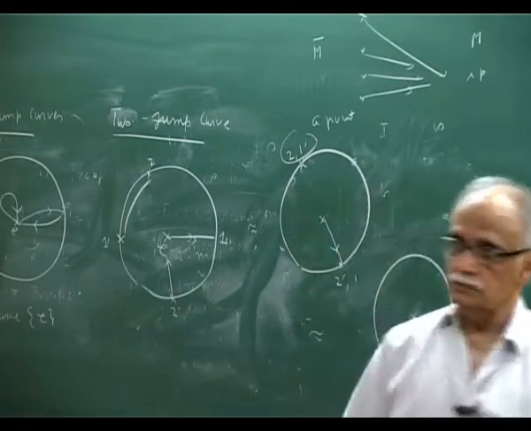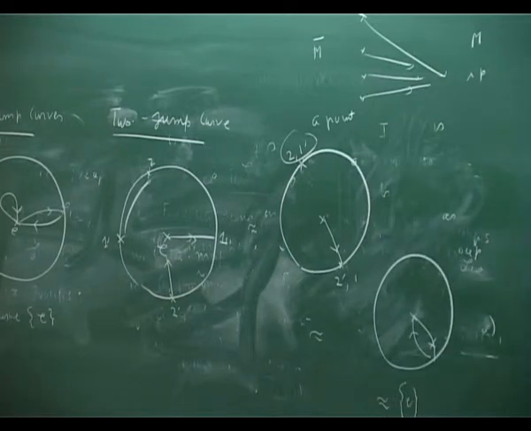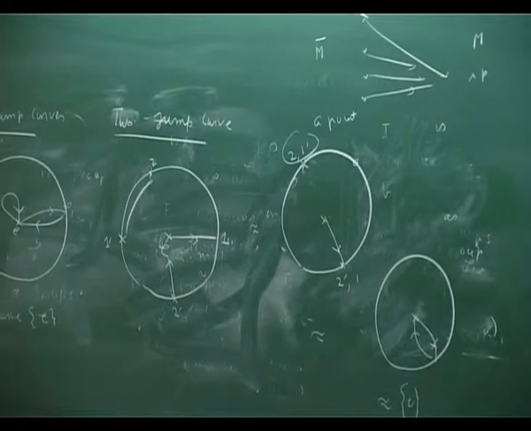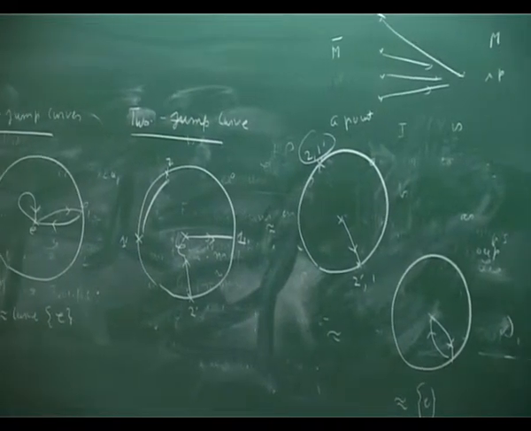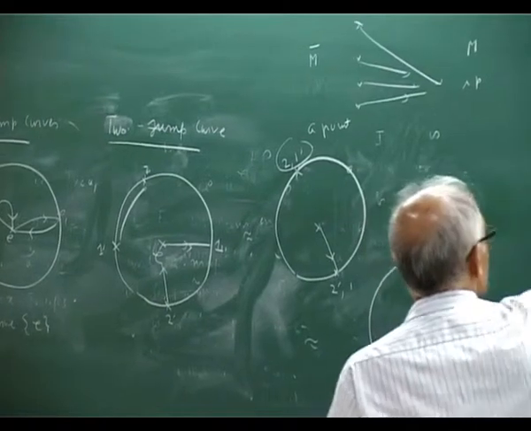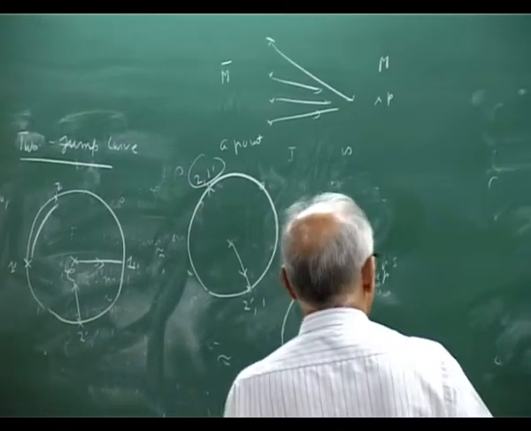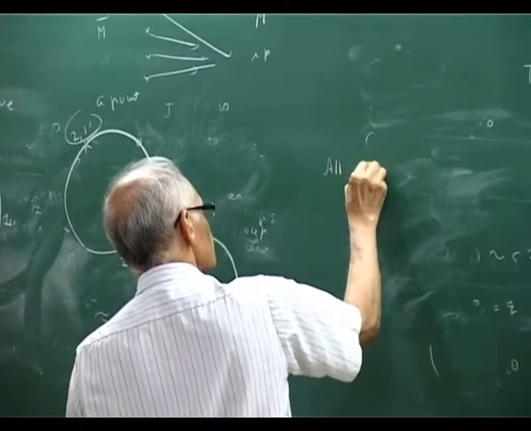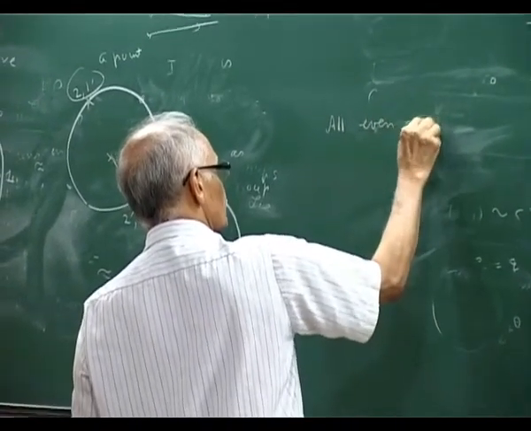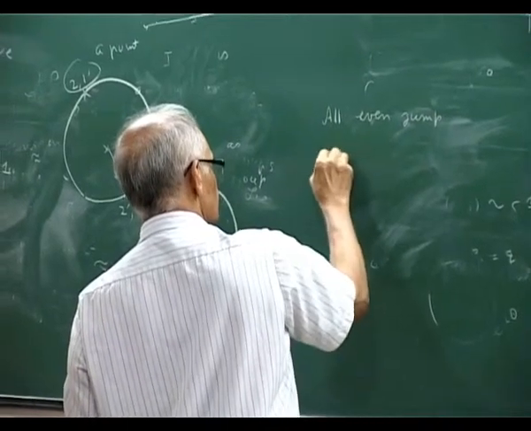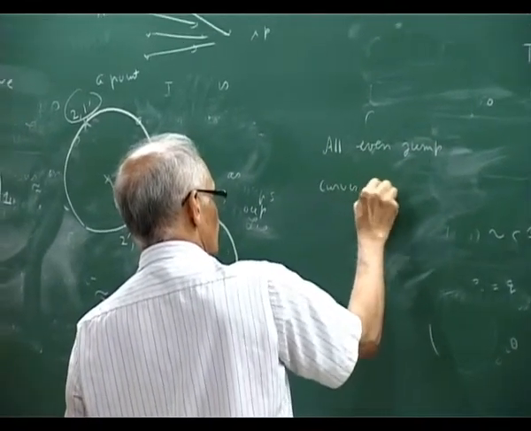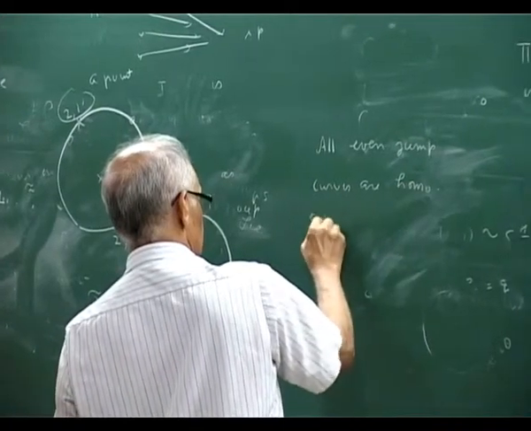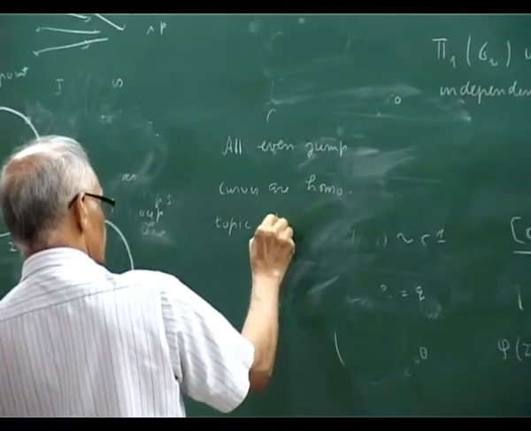Okay. So for 2 jumps like this, you can always deform to 0 jump. So all even jump curves are homotopic to identity.